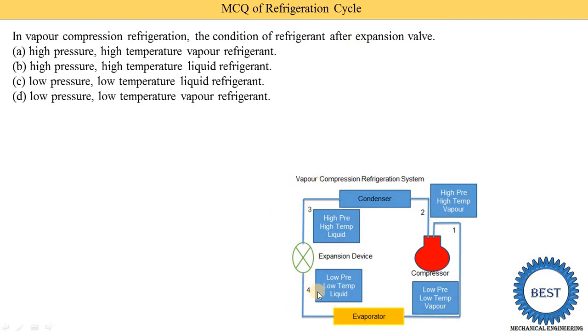After expansion means that is condition number 4. That is low pressure, low temperature and liquid. So low temperature, low pressure, liquid refrigerant after the expansion, that is condition 4. Suppose they ask about before the expansion, then the answer changes: high pressure, high temperature liquid refrigerant is coming.